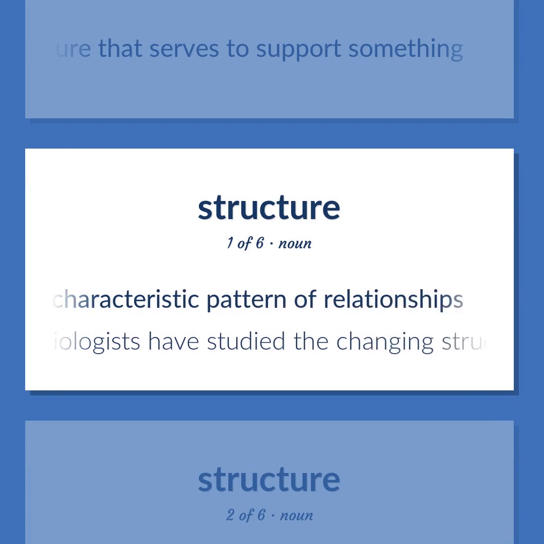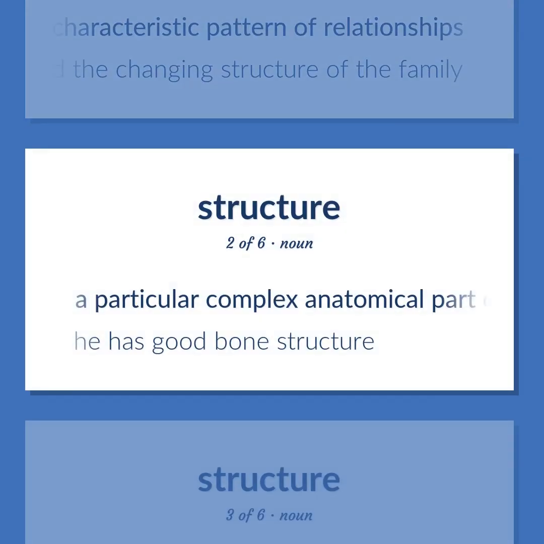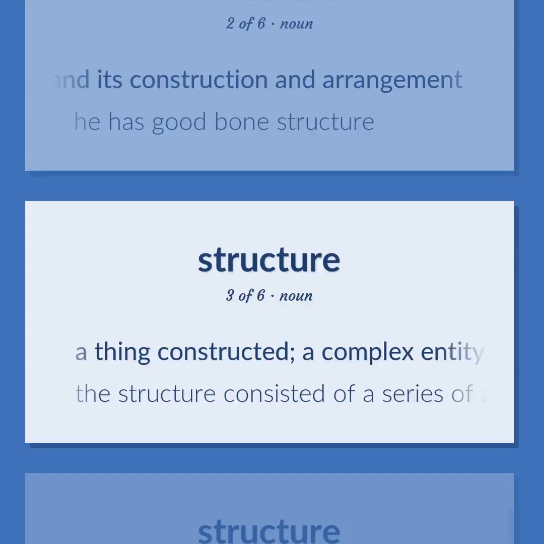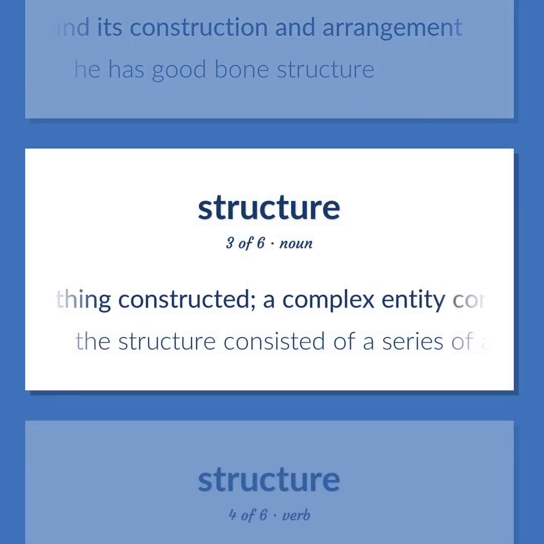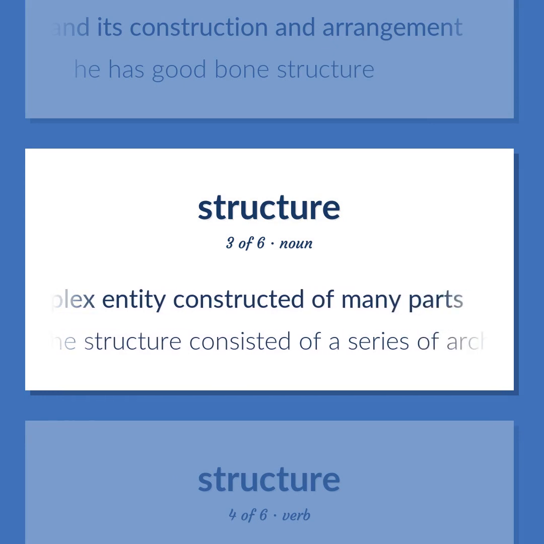Sociologists have studied the changing structure of the family. A particular complex anatomical part of a living thing and its construction and arrangement. He has good bone structure. A thing constructed. A complex entity constructed of many parts. The structure consisted of a series of arches.